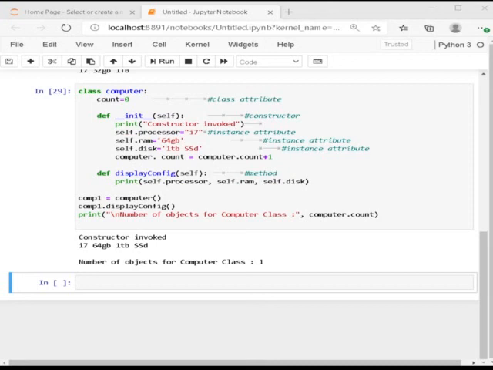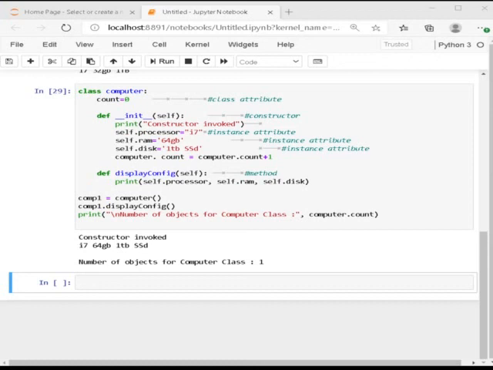Now let me talk about class attributes. Class attributes are different from instance attributes. An attribute whose value is the same for all instances of a class is called a class attribute. The value of a class attribute is shared by all objects of the class. Class attributes are defined at the class level rather than inside the constructor method, that's init. Unlike instance attributes, class attributes are accessed using the name of a class. So, let me show you.